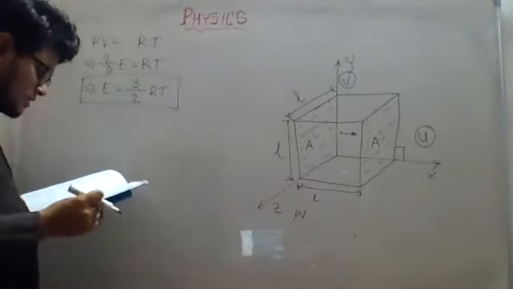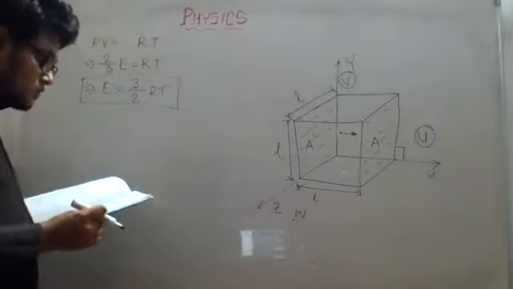So at T Kelvin temperature, the kinetic energy of each mole of gas is 3 by 2.